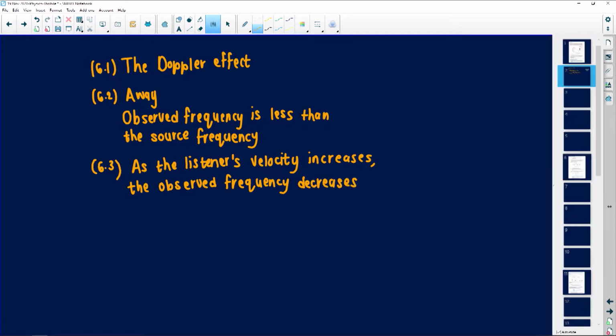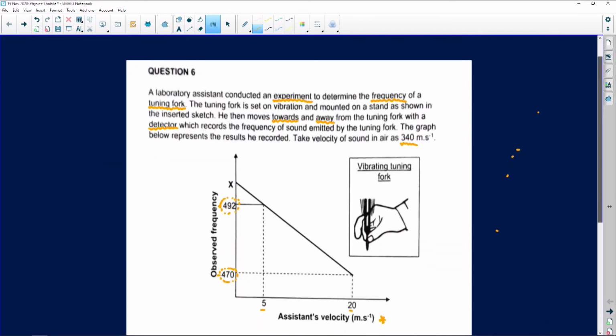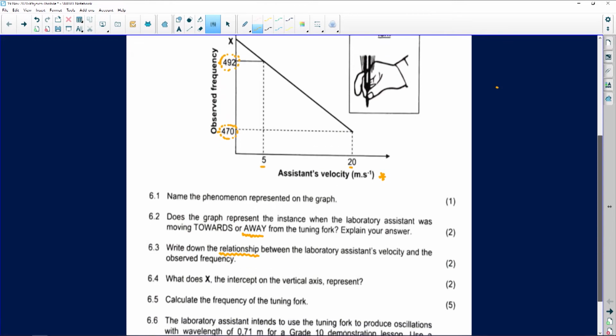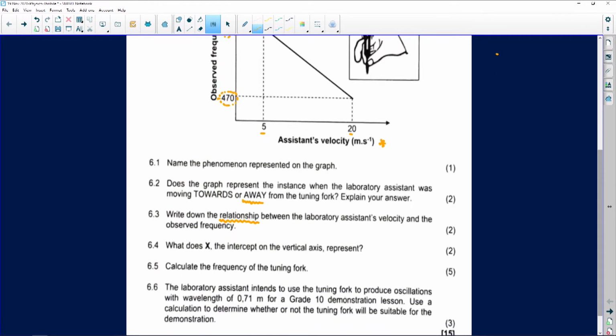This was actually a very nice question because most of the questions are just based on that. And because you have mathematics, you would be able to actually tell what is happening on the graph. So let's look at 6.4. They're asking us, what does the x, let's look where the x is. It is on the vertical axis. What does the x, the intercept on the vertical axis, represent?